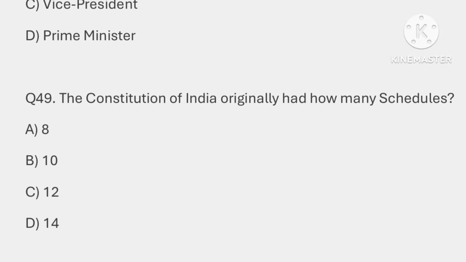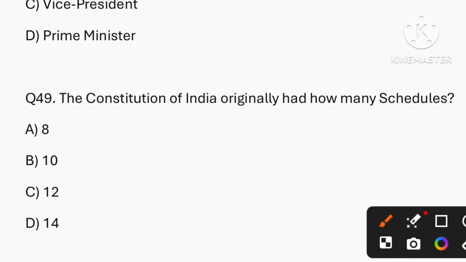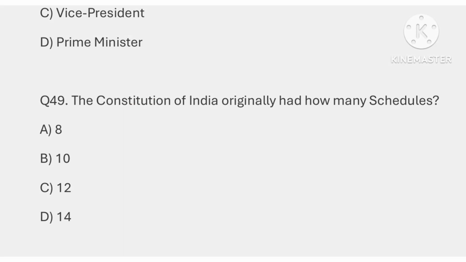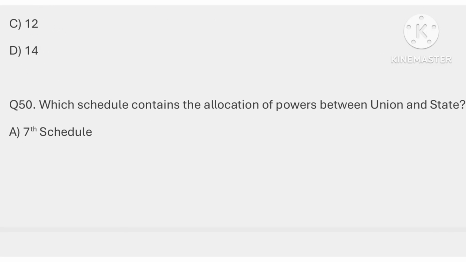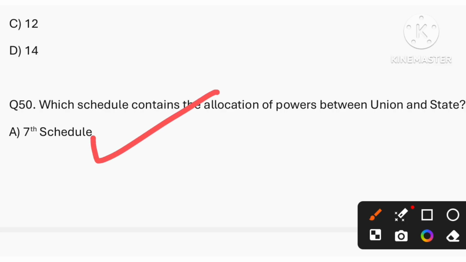Question number 49. The Constitution of India originally had how many schedules? So the correct answer is option A, that is 8. Question number 50. Which schedule contains the allocation of powers between union and state? So the correct answer is option A, 7th schedule.